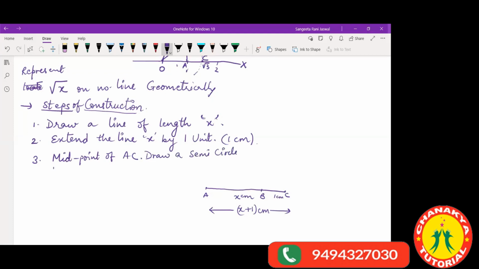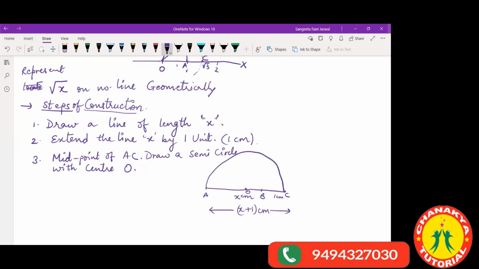Semicircle with center O. Now suppose I'm taking the center of AC as O. I take the midpoint of AC as O, this point is O. Now with this midpoint, from O to A as a radius, I draw a semicircle like this.